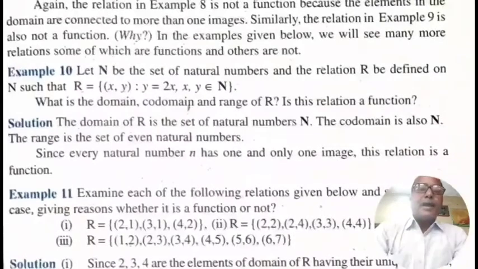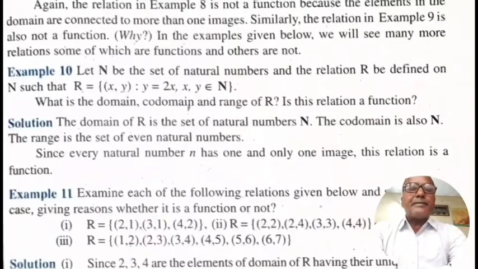Example 10. Let N be the set of all natural numbers and the relation R be defined on N such that R = {(x, y) : y = 2x for every x, y belongs to N}. What is the domain, codomain and range of R? Is this relation a function? Solution: the domain of R is the set of all natural numbers N. The codomain is also N. The range is the set of even natural numbers. Since every natural number has one and only one image, this relation is a function.